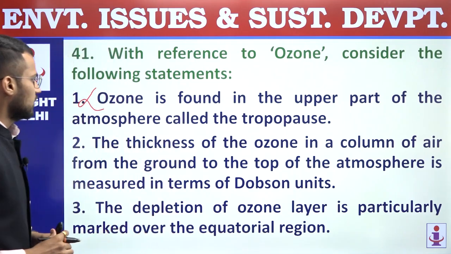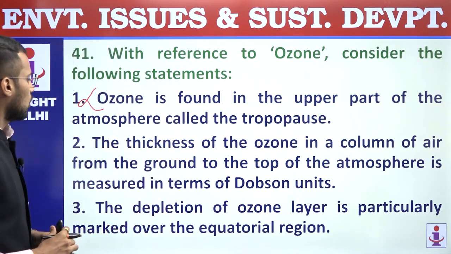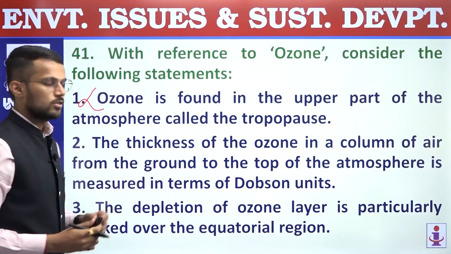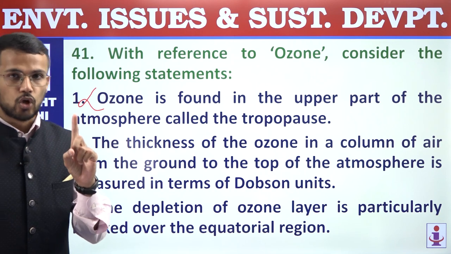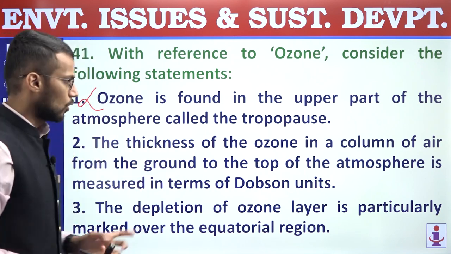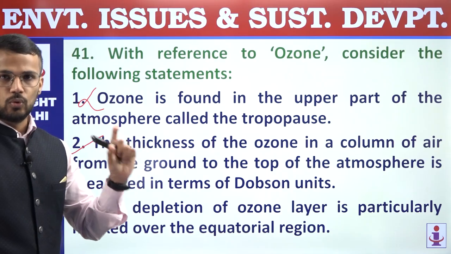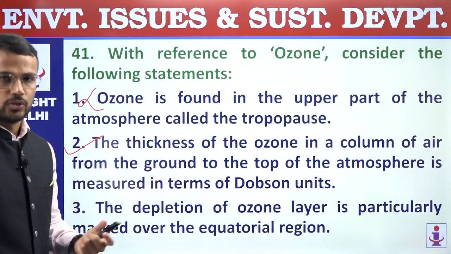Second, the thickness of ozone in a column of air from the ground to the top of the atmosphere is measured in terms of Dobson unit. Now this is also a correct statement regarding the thickness of ozone is measured in Dobson unit.